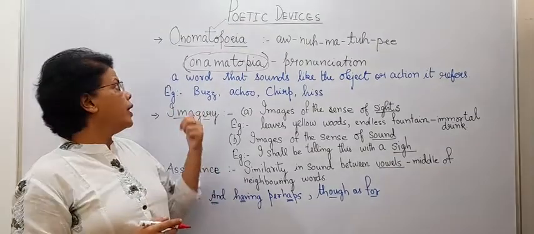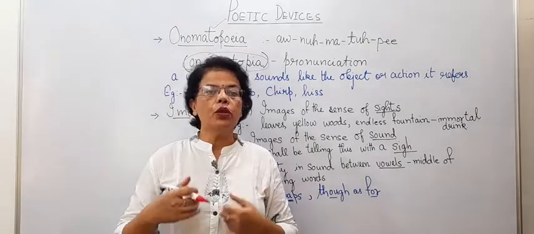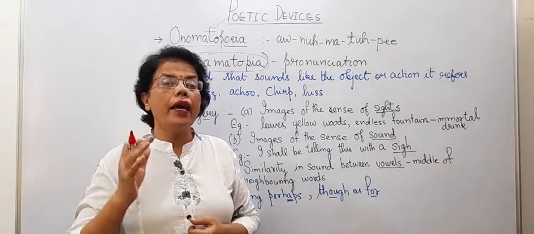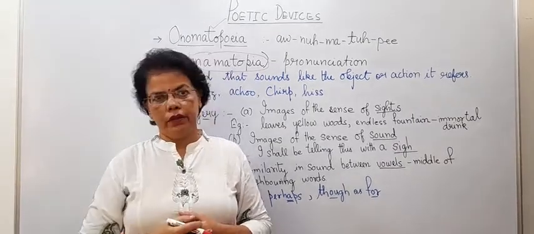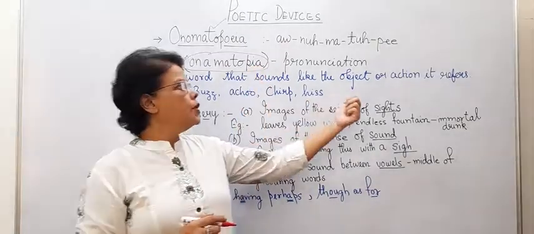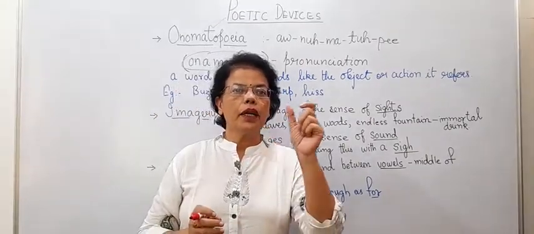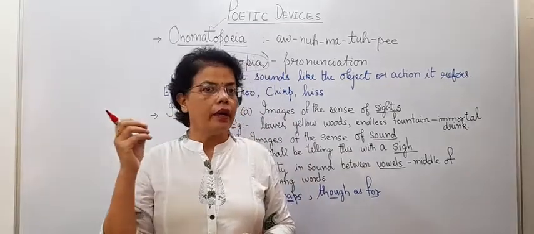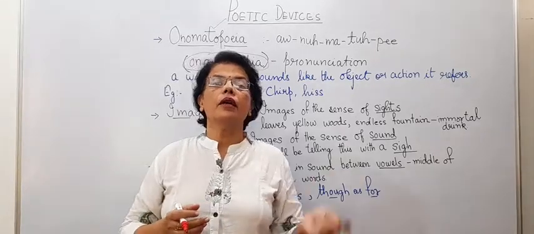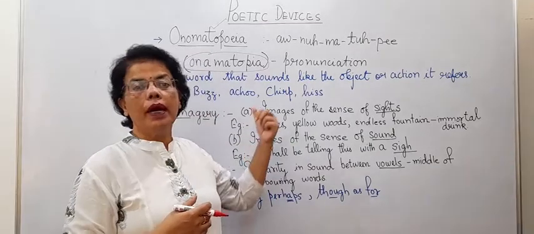It is actually a word that sounds like the object. If I want to explain something, how will I explain the sound of it? That device is onomatopoeia. Object or action it refers to, like buzz, the sound of bees, any bees. When it is coming in the lines of the poem, you should understand it is onomatopoeia.